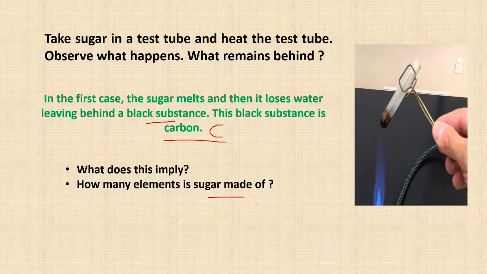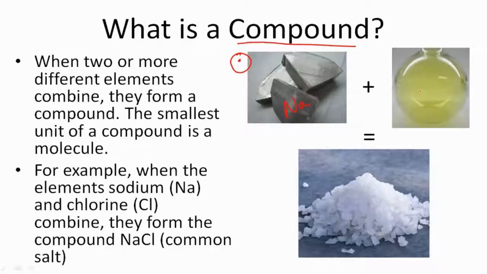This substance will fall under a different category. Let us understand about such substances. In the previous slide we saw that sugar was made of many elements. That means elements combining together gives you another substance. The substance formed by combining two or more elements is nothing but a compound. So sugar is a compound.